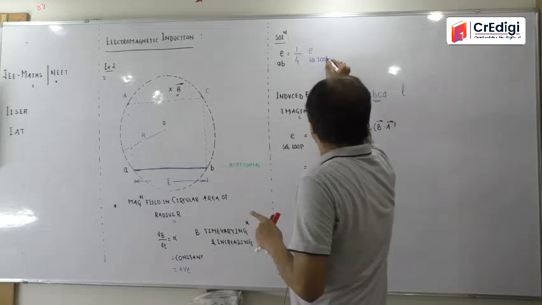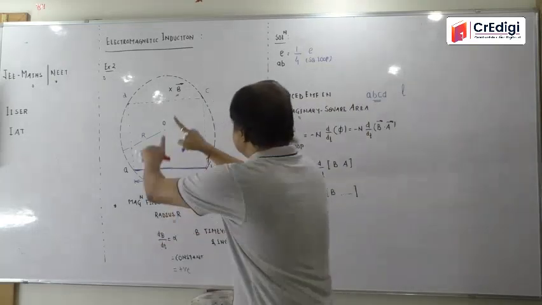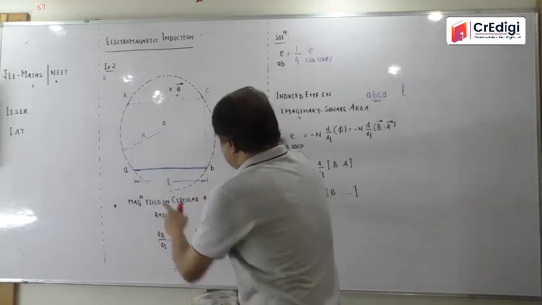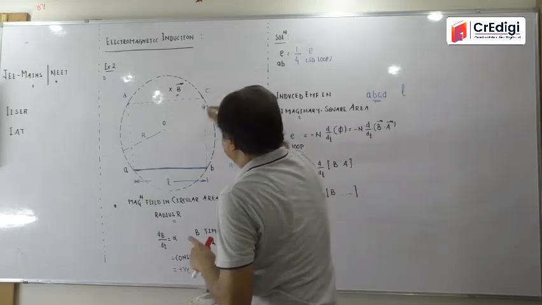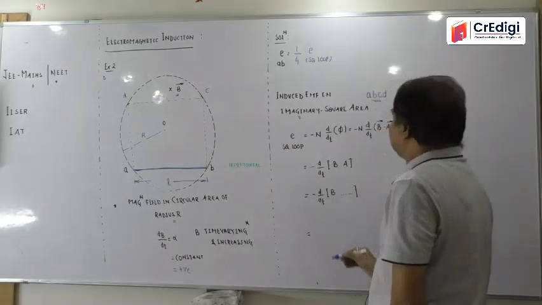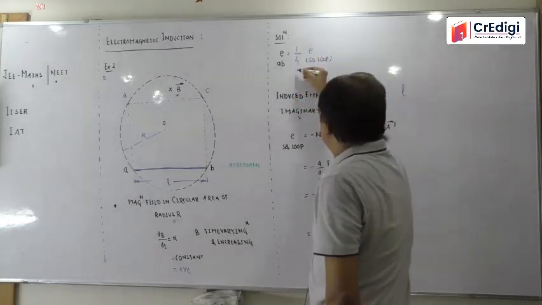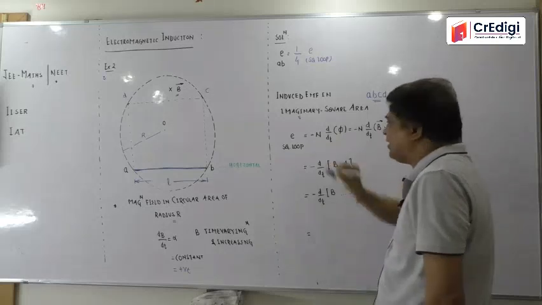Exactly the same thing, because all these sides are symmetrical. Whatever the induced EMF in AB, the same will be the induced EMF in BC, CD and DA. So I am applying the same concept, and EAB will be equal to 1 by 4 E in the square loop. Now we are interested in finding the induced EMF in the square loop.